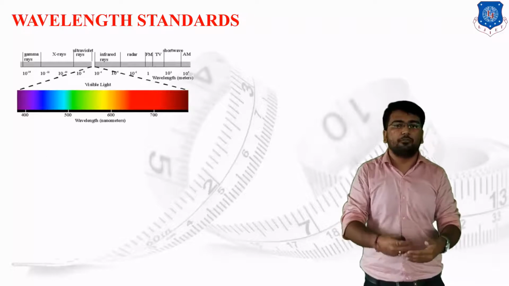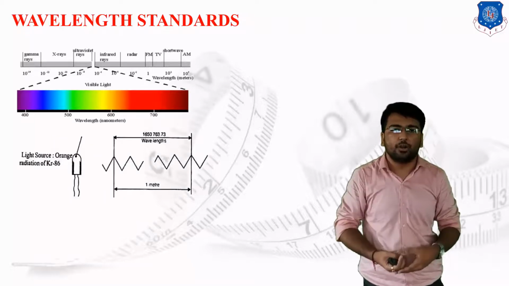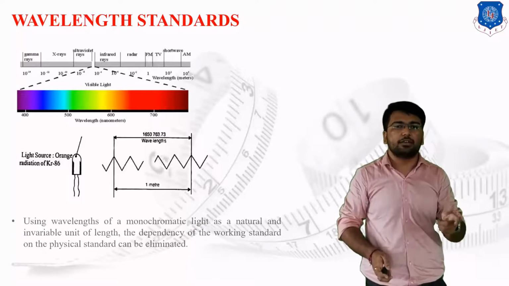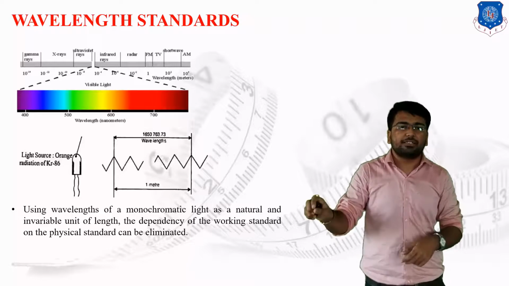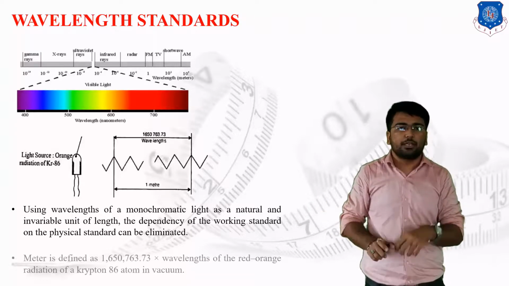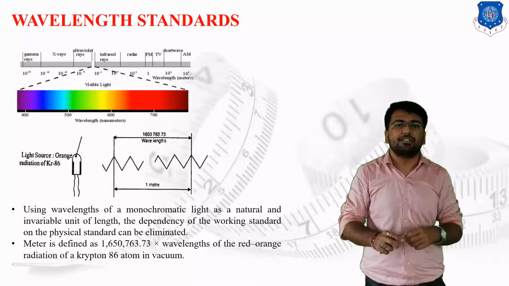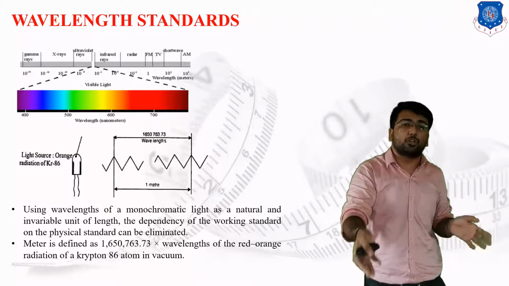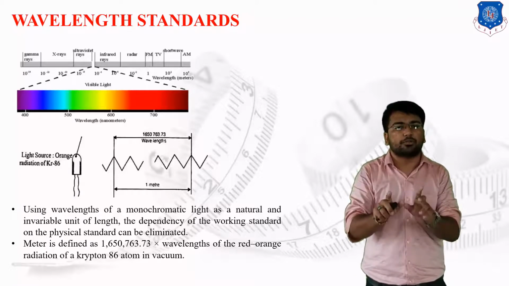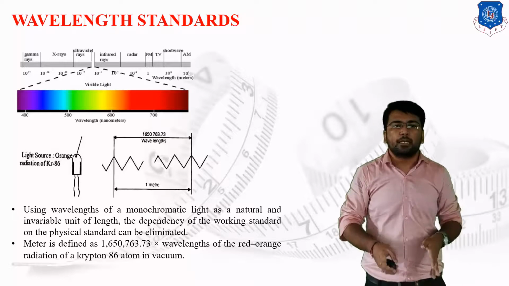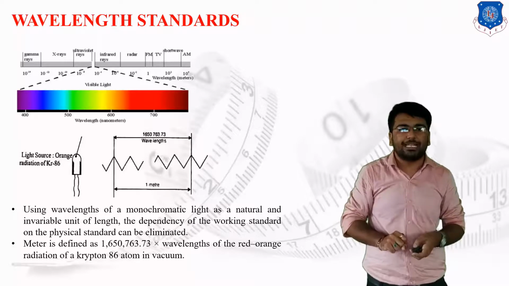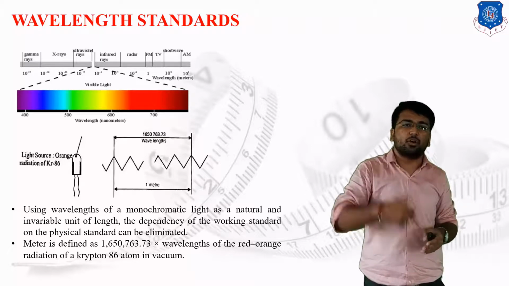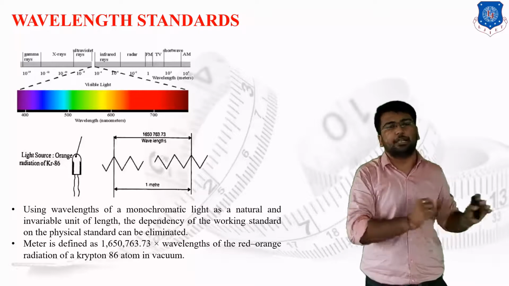If I have to make a 1 meter by means of this wavelength standard, what I am supposed to do is pick up Krypton 86 having red and orange radiation, and take the total number of waves, 763.73 waves. If this amount of waves is cumulated, then the cumulative length of these waves is known as 1 meter. So by taking this kind of monochromatic light as a natural and invariable unit of length, the dependency of the working standard on the physical standards has been totally eliminated.